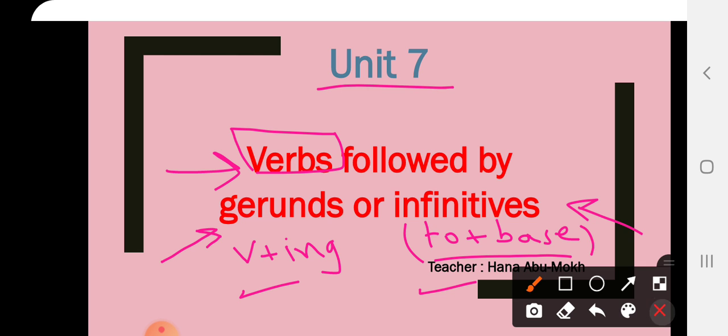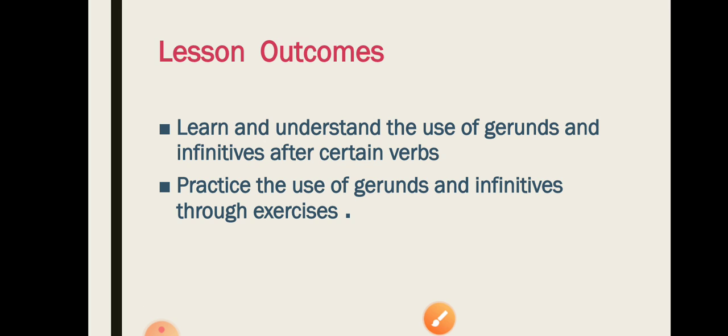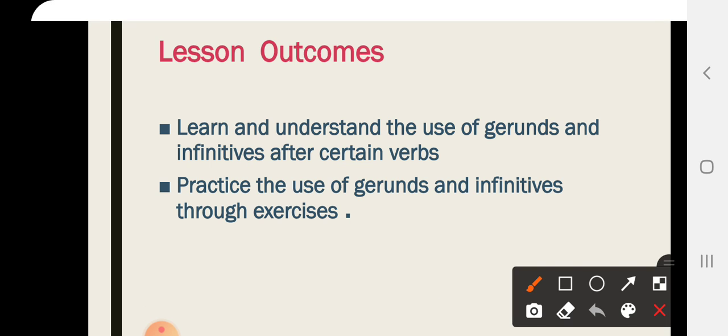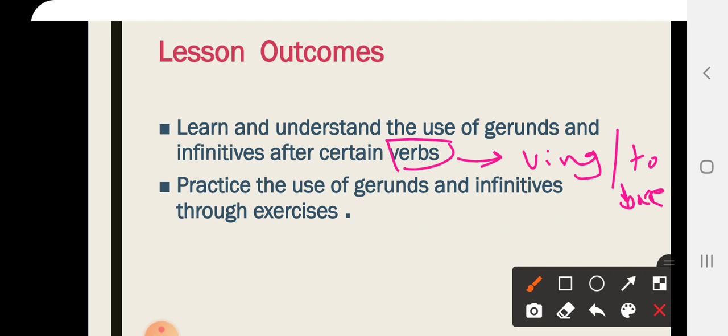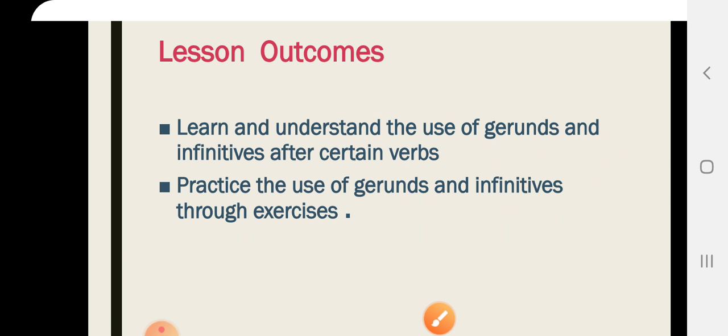Now, let's take a look again at the outcomes. So we are going to understand the use of gerunds and infinitives after certain verbs. And again, here we have some verbs that may take verb ing or infinitive, okay, without a change in the meaning of the sentence. Tamam? So let's move to that slide and start with it.